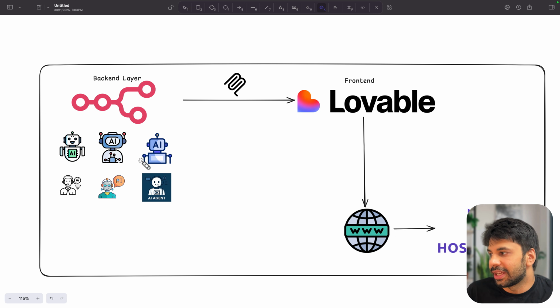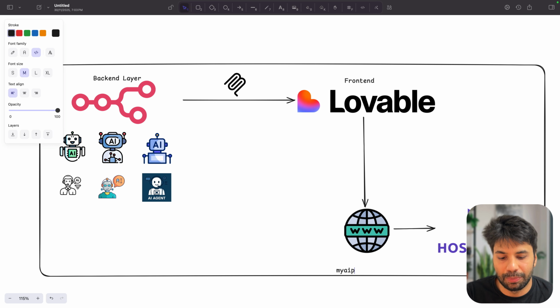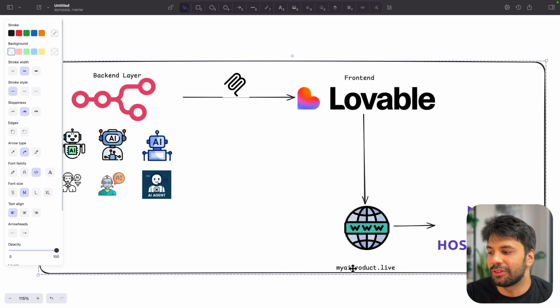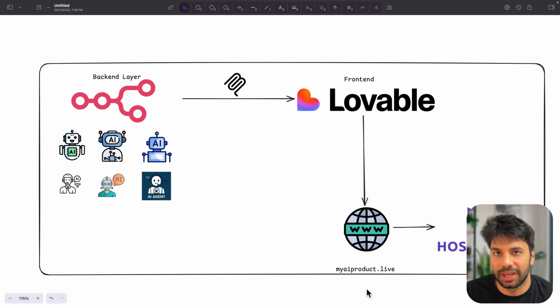And yes, once you have created all the agents, we will make sure that via a domain we are able to make the same live. So we are going to use the domain, let's say MyAIProduct.live. And on this domain, everyone will be able to see what you have created.